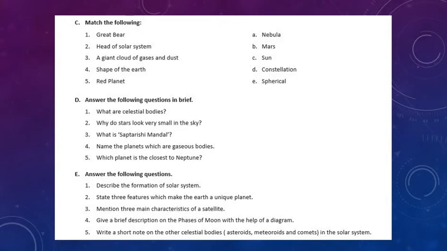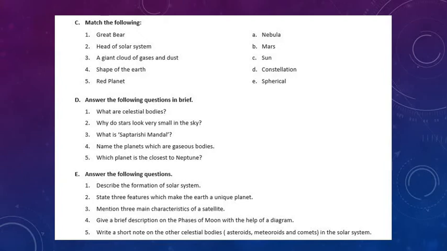I'll again repeat the second point. About 2/3 of Earth's area is covered with water. Full stop. Water is essential for human beings, animals and plants. Full stop. No life can exist without water. Third point, the Earth has an envelope of air around it. Full stop. It contains gases, water vapors and dust particles which help in supporting life on the planet. Full stop. I'll again repeat all the 3 points.